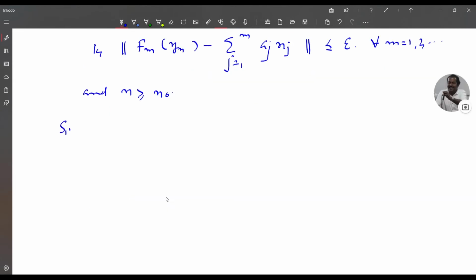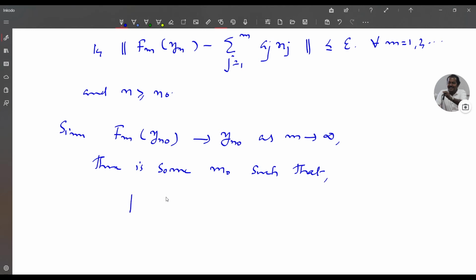Now, since fm of yn naught tends to yn naught as m tends to infinity, because fm of x converges to x as m tends to infinity, which we have already seen, there is some m naught such that norm of yn naught minus fm of yn naught is less than epsilon for all m greater than or equal to m naught.